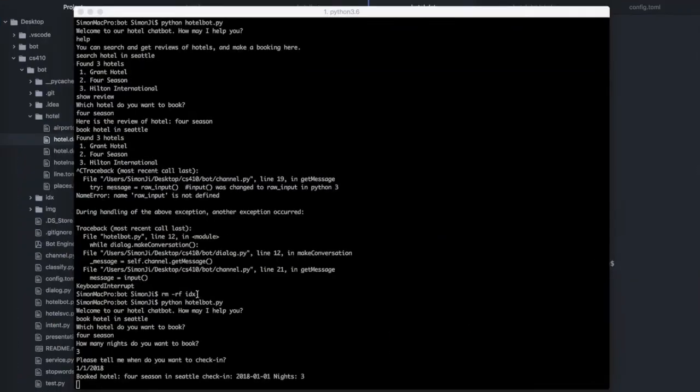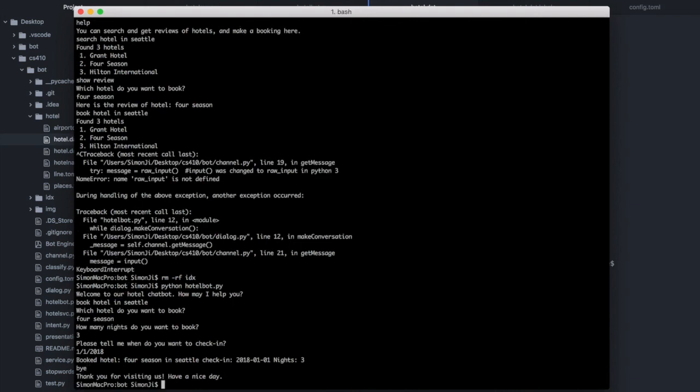Okay, so let's say I finish all my booking, and then we can quit. So that's it. That's our project for the bot engine and also the demo for the bot engine.